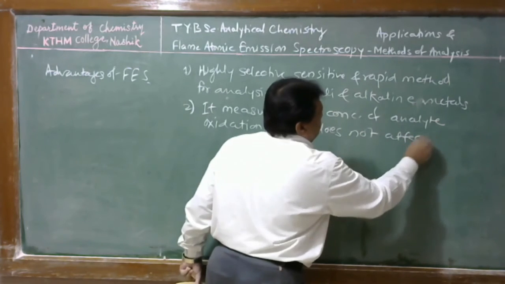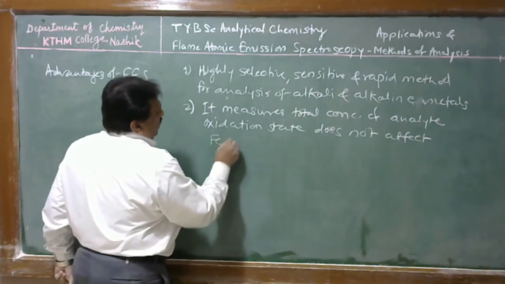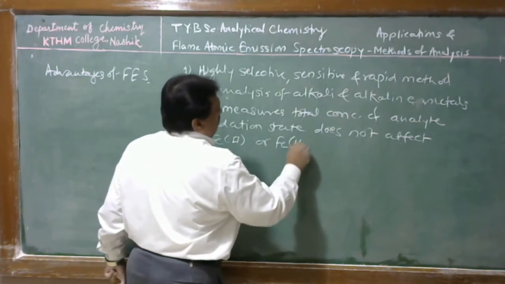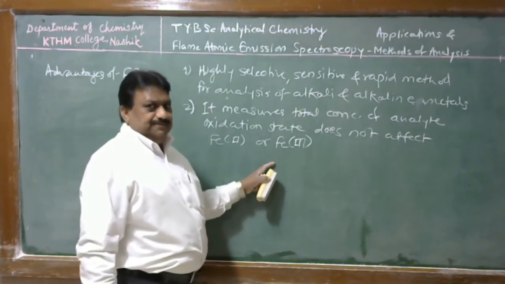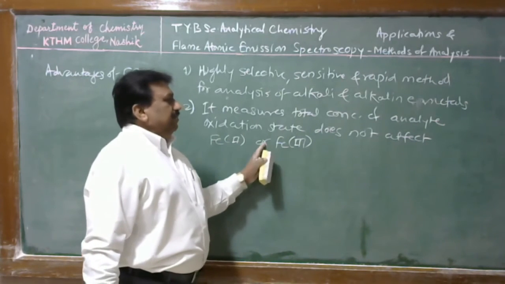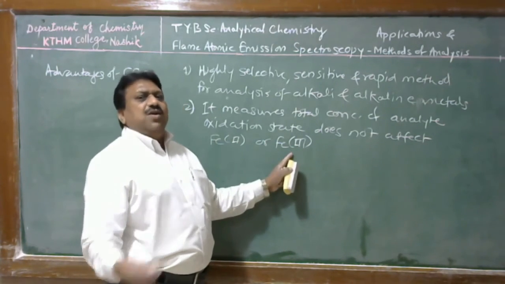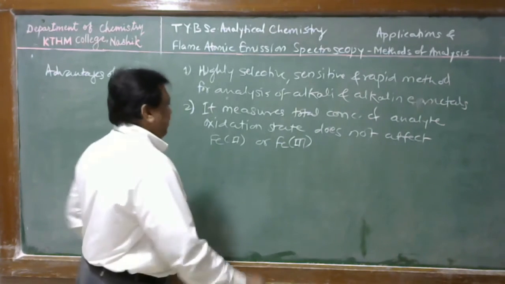That means here whether it is Fe2+ or Fe3+, for example, it measures the total concentration of iron. Oxidation state does not affect the measurement. That means it measures the total concentration of iron or a particular metal which is atomized at flame temperature.